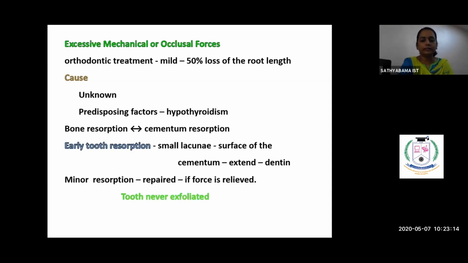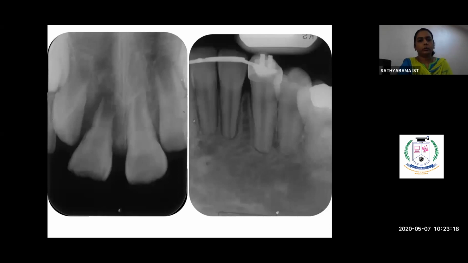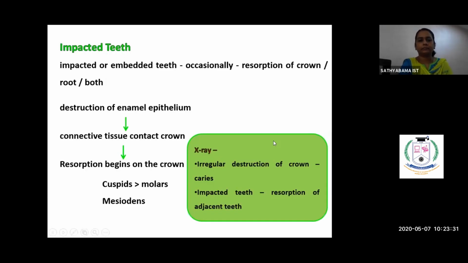So this could result in tooth resorption. Here is a condition where there is no orthodontic treatment, but still there is resorption. Here there is orthodontic tooth movement along with blunting of the apex.